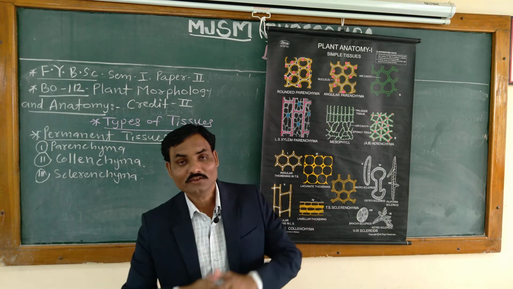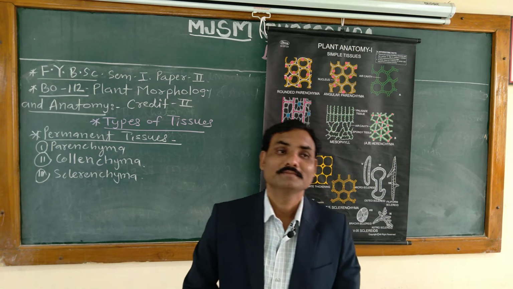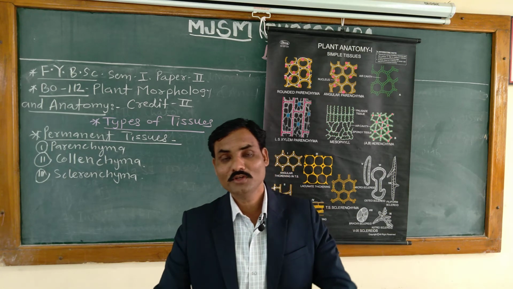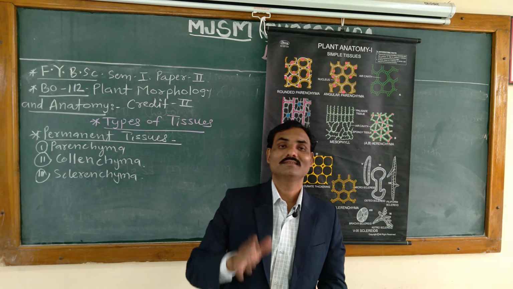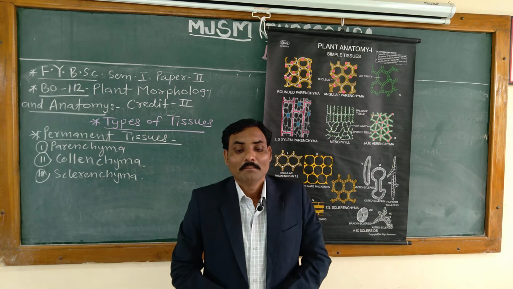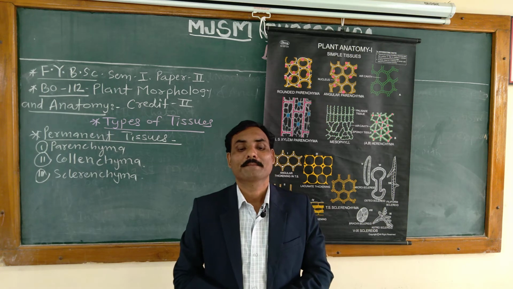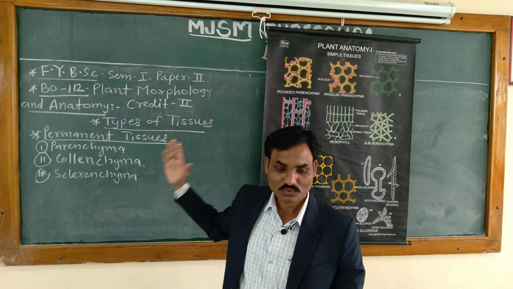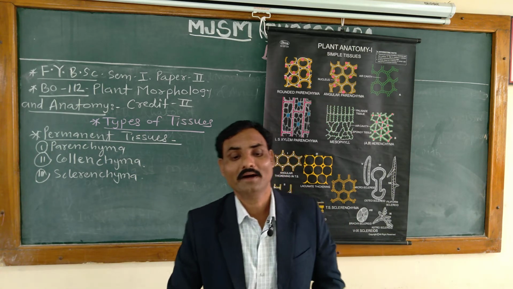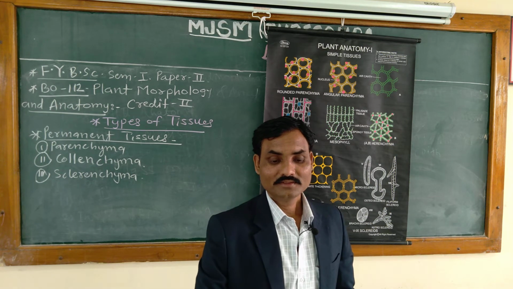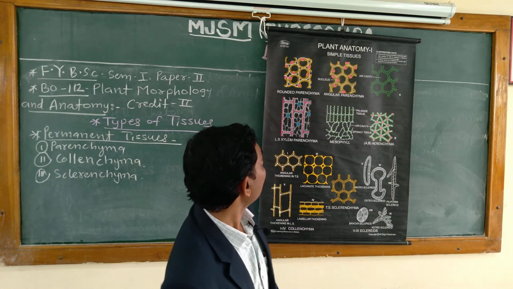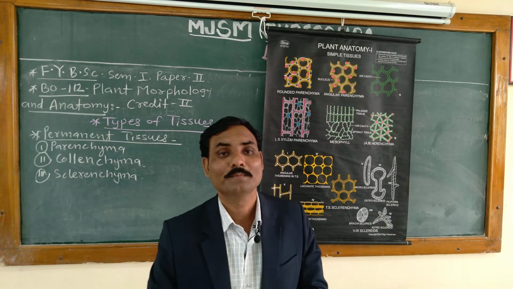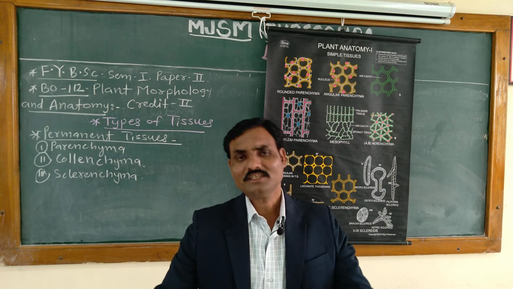Permanent tissue is also called a simple tissue. We know that simple tissue is also called a permanent tissue, and they consist of a group of uniform cells. Uniform means similar types of cells performing similar functions. The common permanent simple tissues of plants are parenchyma, collenchyma and sclerenchyma. Then which are the different characteristic features of parenchyma, the structure of that parenchymatous tissue?